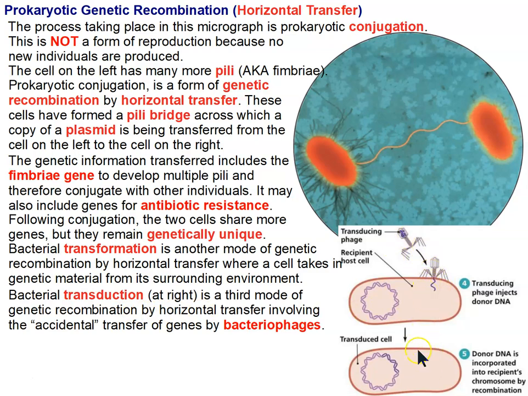This figure is showing what happens in transduction, where a bacteriophage will infect a cell, and as you know, new phages will be produced within that cell, and they'll accidentally pick up pieces of the host DNA and transfer that to the next cell. So the next cell will be transduced and get genes from the previous cell.